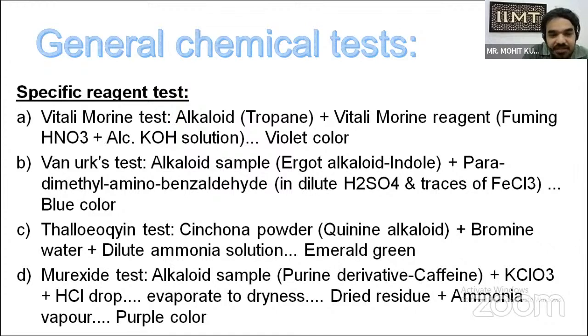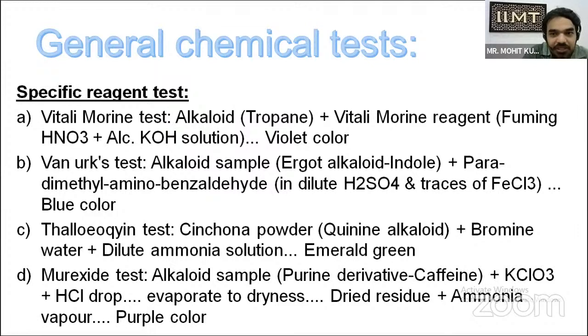In the murexide test, alkaloid sample, a purine derivative, that is caffeine, plus KClO3, plus HCl drop is evaporated to dryness, and then the dried residue is exposed to ammonia vapor. If purple color is observed, it shows the presence of alkaloid in our sample.